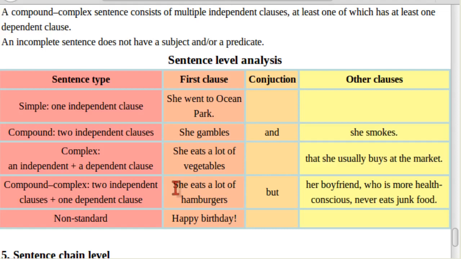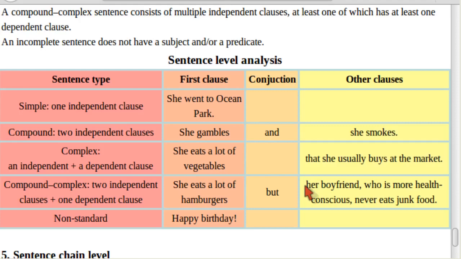So the example, she eats a lot of hamburgers, but her boyfriend, who is more health conscious, never eats junk food. Okay, so it says that two independent clauses. Now, the first one, she eats a lot of hamburgers. It's an independent clause because it could be an independent sentence by itself.